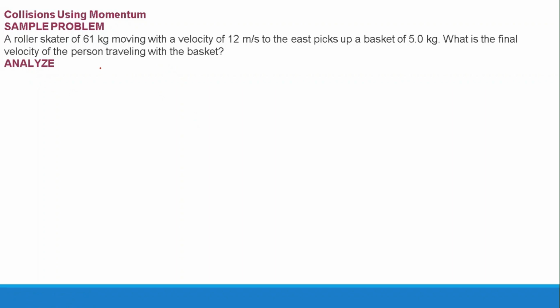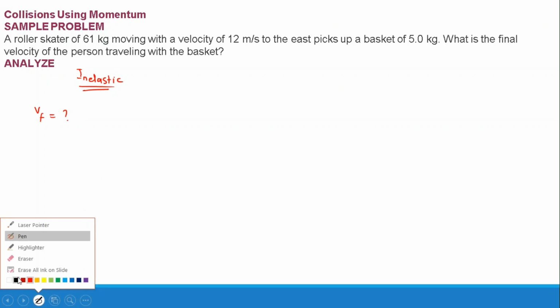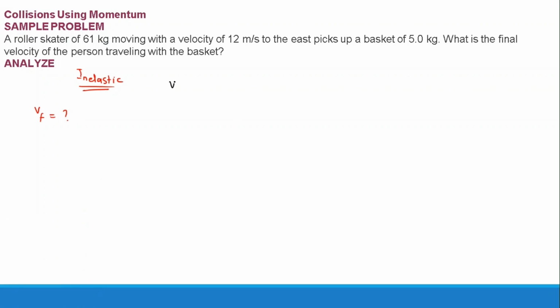In this case we analyze a perfectly inelastic collision. When it is a perfectly inelastic collision, I will use the equation to find the final velocity. As I said, Vf is what we need to find. For a perfectly inelastic collision, I told you that we will use this equation: the final velocity of the girl and bag will be equal to m1 v1I plus m2 v2I over m1 plus m2. So when you substitute the values, we will find the final velocity.